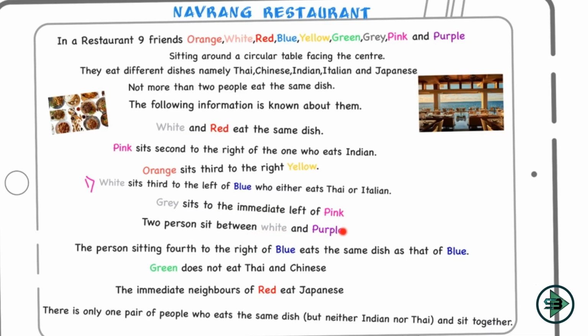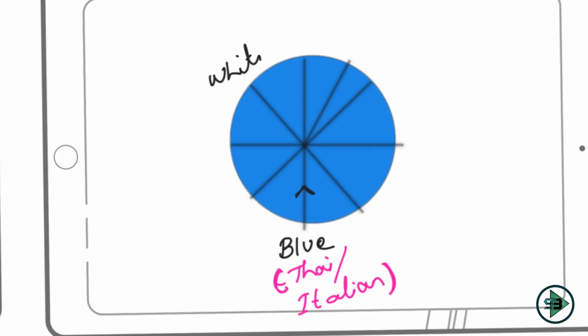2 persons sit between white and purple. Okay, so I know where is white, and this link is telling me 2 persons sit between white and purple. So this is white. If I go in this direction, I'll say these 2 persons sit between white and purple. But hey, purple cannot come here because blue is already at this position. So I will not go anti-clockwise, I'll go clockwise.